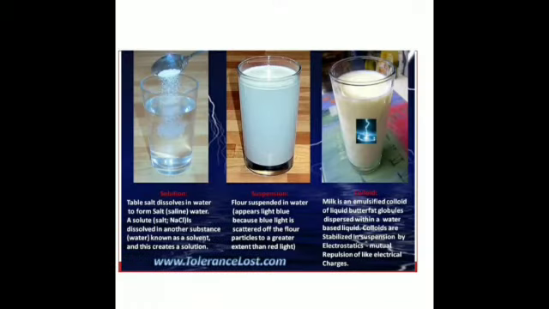Then there are terms like solutions, suspensions, emulsions and colloids. What are solutions? They are homogeneous mixtures in which the size of the solute particle is less than 10 to the power of minus 7 centimeter. They are called true solutions.